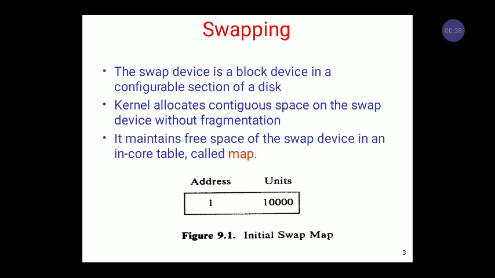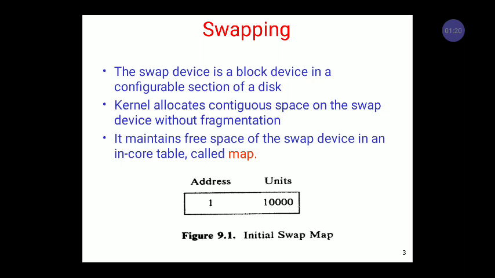Already we know that swapping plays a very important role in memory management. To execute a process, every process requires memory, and the primary memory is the most important memory which will be allocated to the process to complete its execution. But the primary or main memory is limited, so we cannot allocate every process to complete its execution with primary memory. So it is necessary to perform the most important memory management policy, which is called swapping. During swapping, the most important thing we use is a swap device.